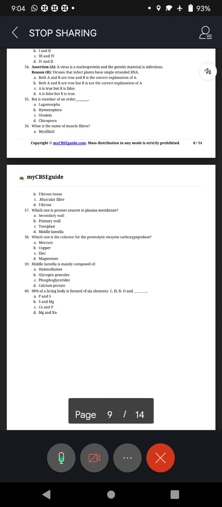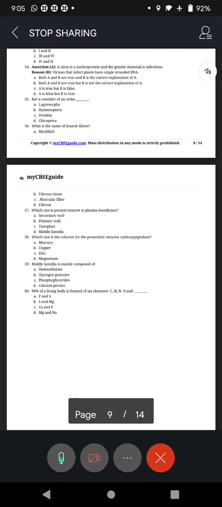Now, last question. Of course, all of you must have guessed. Clue is bones, phosphorus and sulfur. Question number 60, A. Everything in the universe is made up of elements.